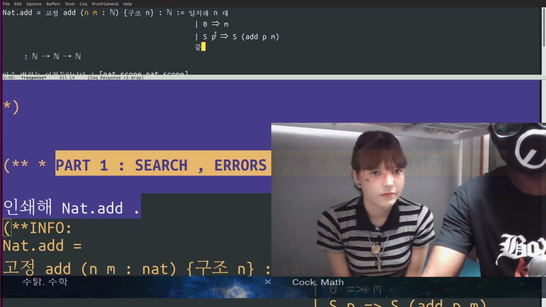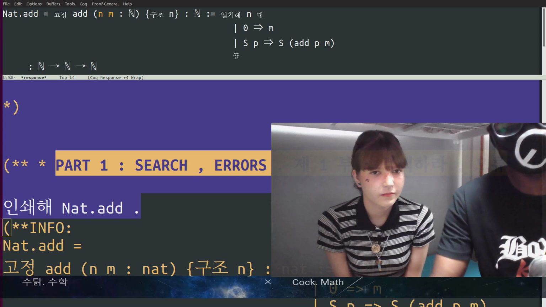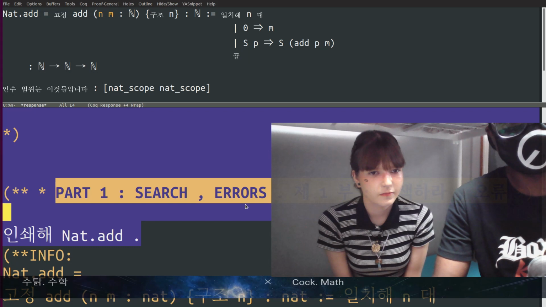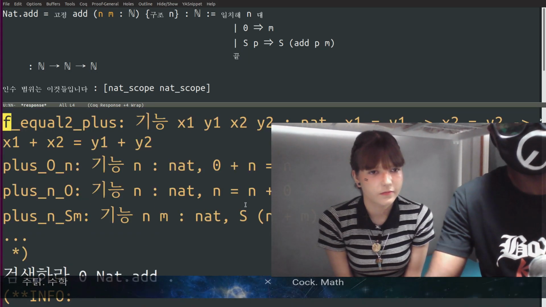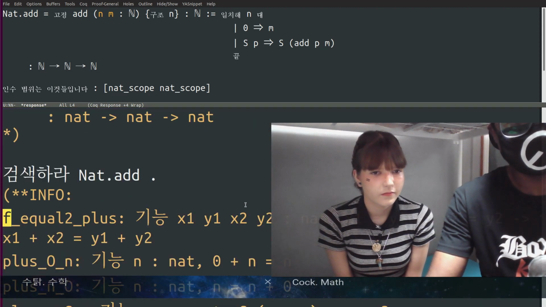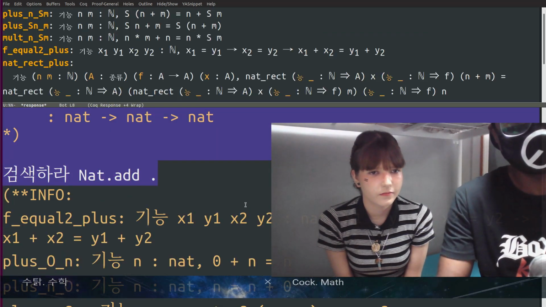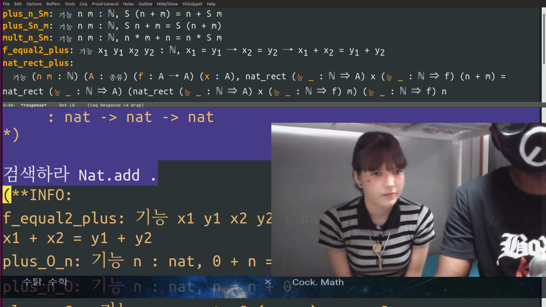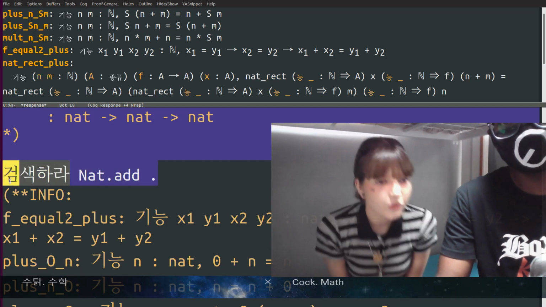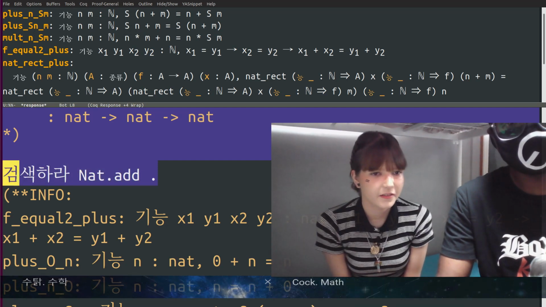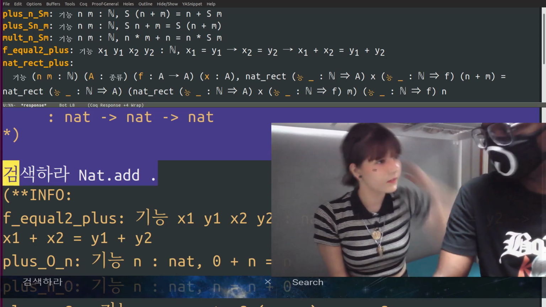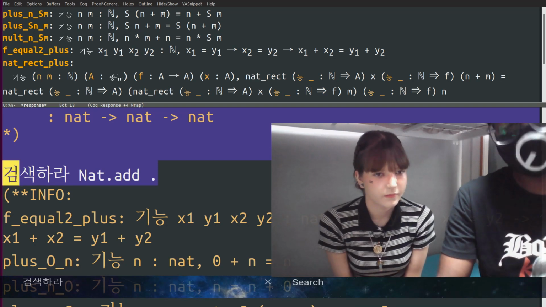Okay, 1, 2, 3, 4. So it has been translated. So this is to search. So this was printing, and then I can search. This command means that I'm searching everything which has add in it. So what's this command name for? 검색하다. So this means search, right? You agree with that? With the translation? Search means this. So I had to change.